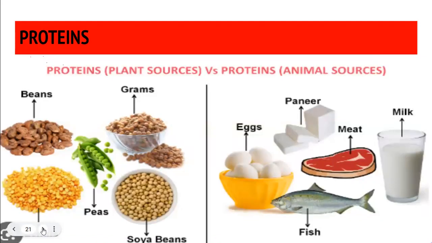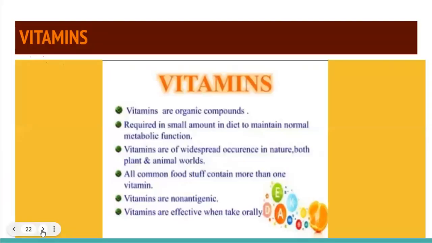What are these things? They are all proteins, different sorts of proteins. So you can see the sources of protein, plant sources and animal sources. The sources are beans, peas, soybean, lentils, meat, cheese, fish, egg, milk. They all contain proteins.